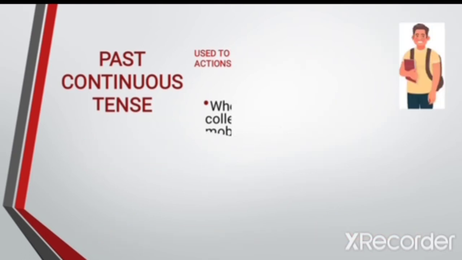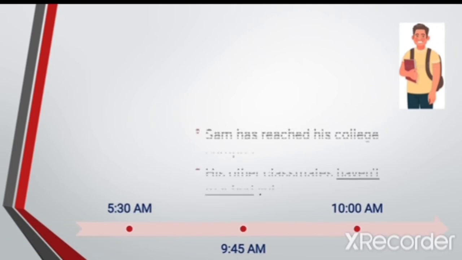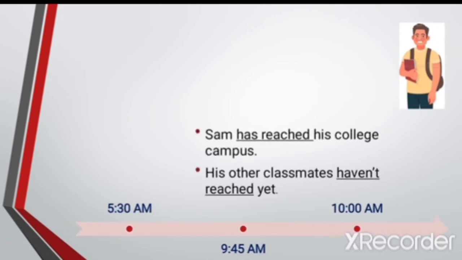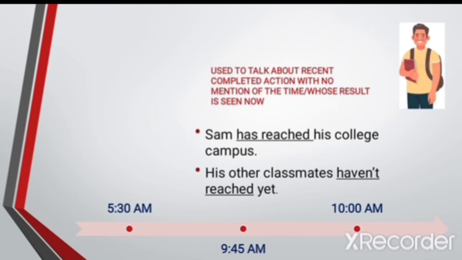Now the time is 10 a.m. Sam has reached his college campus. His classmates haven't reached yet. Both the actions were completed in the recent past, but we don't specifically mention the time. We term this as present perfect tense. It's used to talk about a recent completed action with no mention of the time, or it could be a past action whose result is felt in the present.